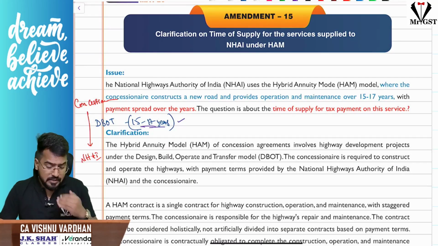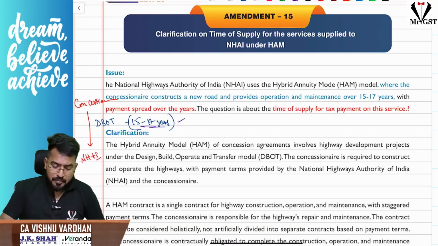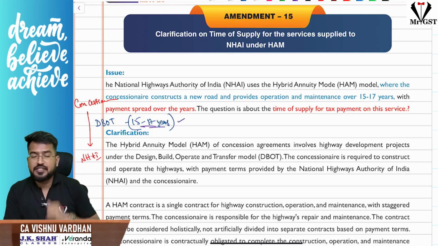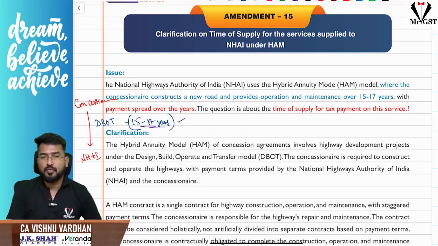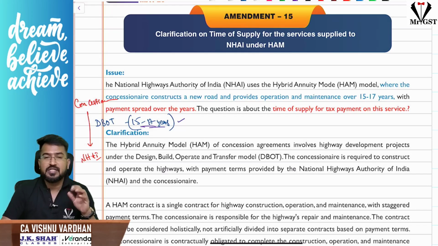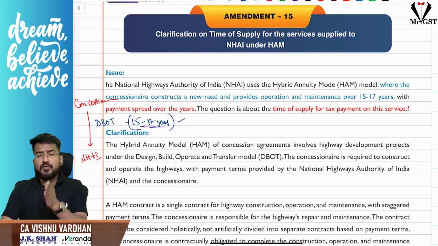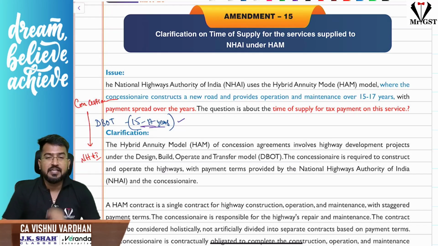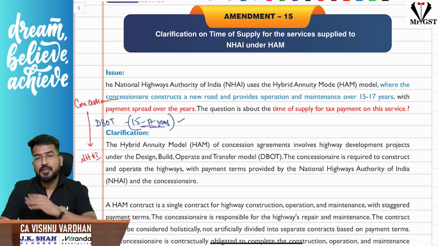Next one, if you see, sir, there are various builders, whom we call concessionaires, who are constructing the highways. Sir, I am providing services to the National Highway Authority of India under the design, build, operate and transfer model, the DBOT model, which we call the hybrid annuity model. They provide services of constructing the roads, then operating them, and then transferring them. In these cases, sir, this goes over a period of 15 to 17 years. In this case, NHAI is making payment to these people.